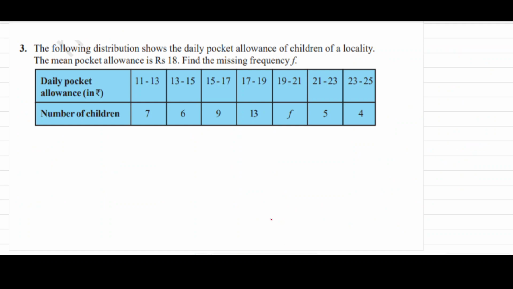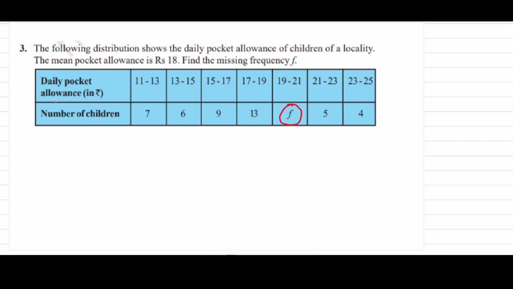Now this is the third question. The following distribution shows the daily packet allowance of children of a locality. The mean packet allowance is rupees 18. Find the missing frequency. Here this is the missing.